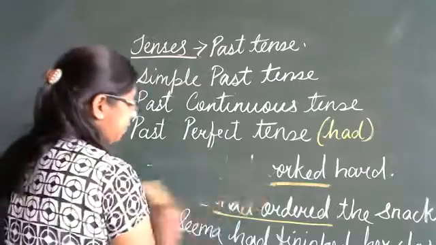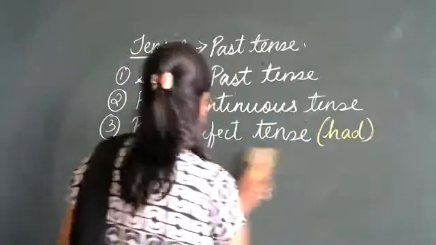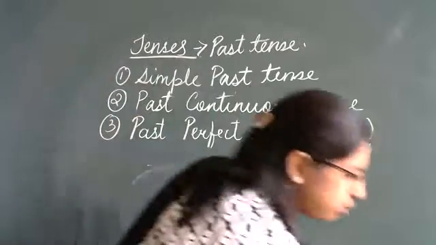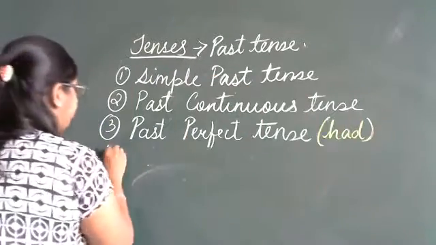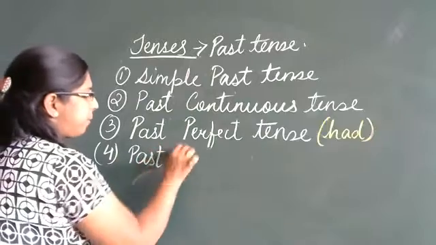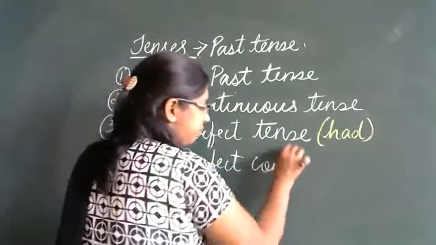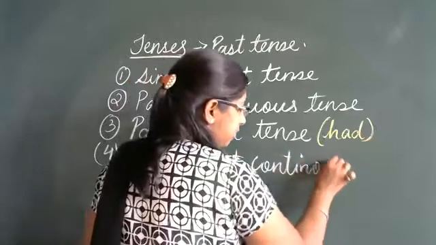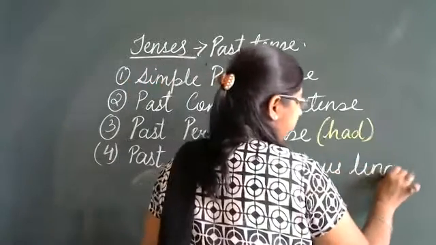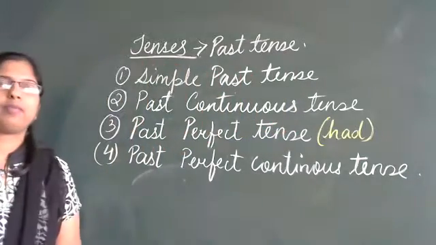So we have covered past perfect tense. Now let us move further with the fourth one, that is past perfect continuous tense. Okay?